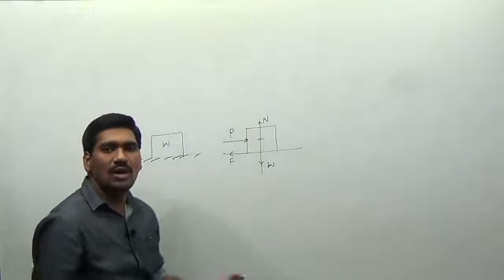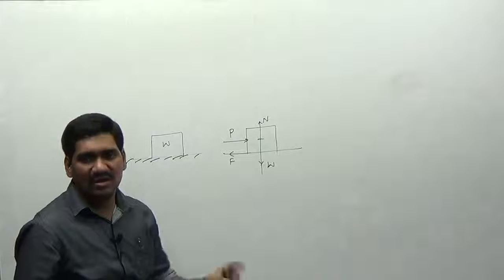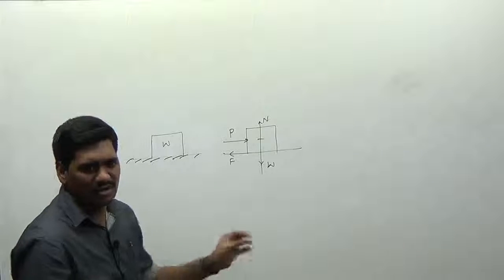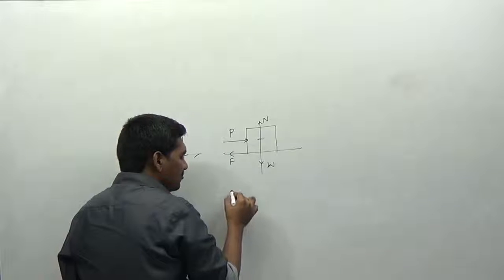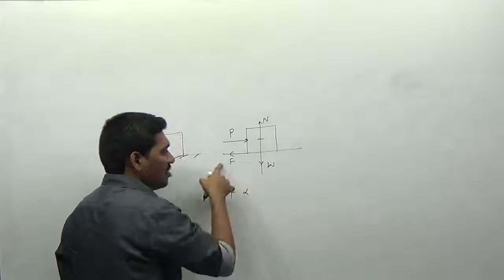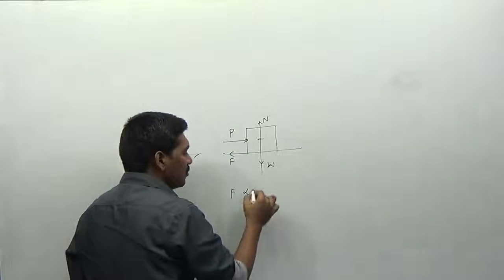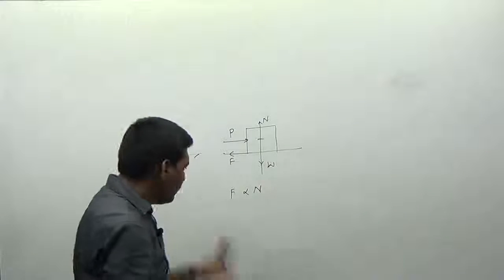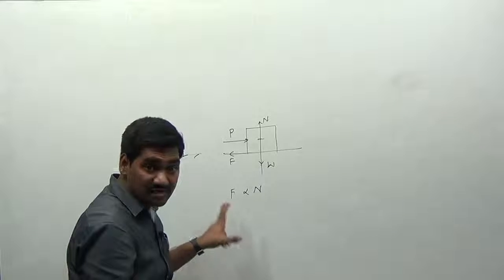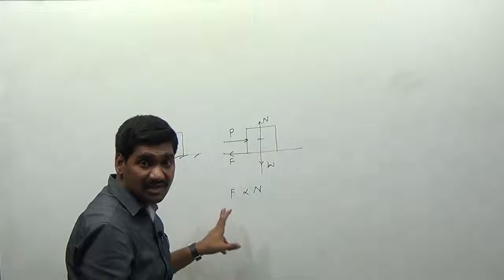And we have a small law which is called the frictional law. The first important law of friction is nothing but Newton's laws of friction. The first law is that whatever frictional force is developed at the contact surface is always proportional to the normal reaction acting on the body. And this is called the limiting friction, the maximum limiting friction.